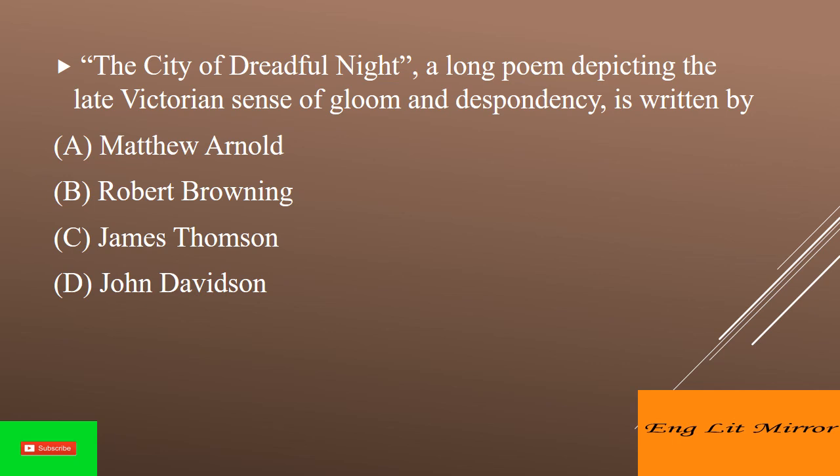The City of Dreadful Night, a long poem depicting the late Victorian sense of gloom and despondency, is written by, answer is option C, James Thomson. The City of Dreadful Night is a long poem by Scottish poet James Thomson, written between 1870 and 1873, and published in the National Reformer in 1874, then in 1880 in a book entitled The City of Dreadful Night and Other Poems. The poem is noted for the pessimistic philosophy that it expresses. It has been argued that the city described in the poem is based on London.